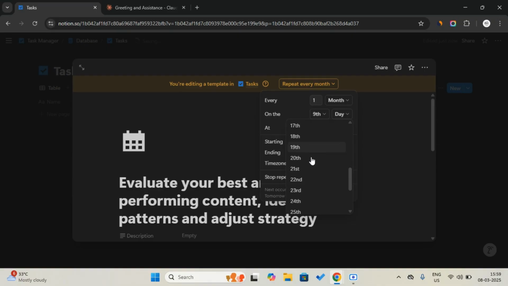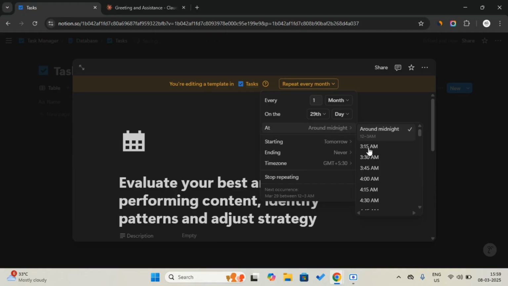So I'm going to select the 20th, or the end date, 30, 29 maybe. It's perfect. And then where you want to start, around midnight or 3 a.m. You can select this. I select midnight. Then you can select the starting date and ending date, as we did earlier.